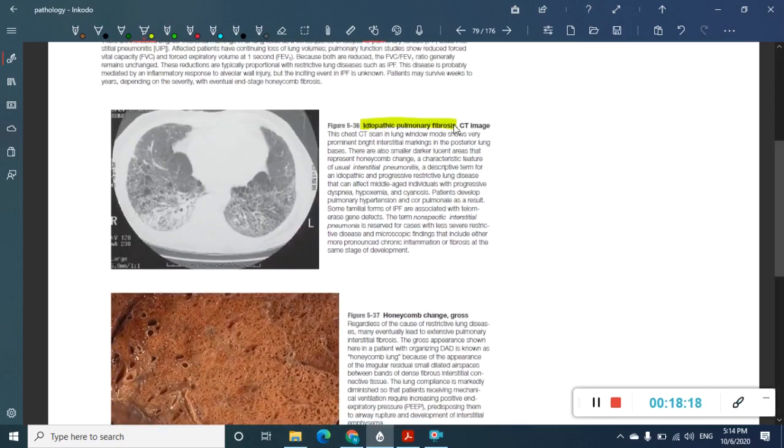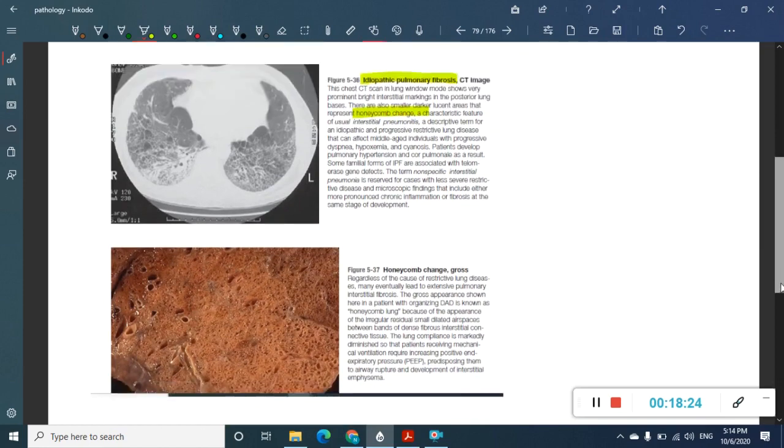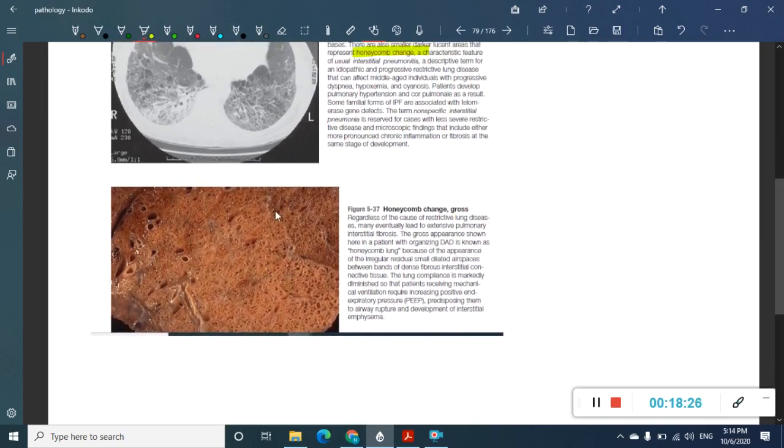I'm just showing you these ground glass opacities, which are seen with a honeycomb pattern. Then see the gross picture of the honeycomb pattern. It is just like a honeycomb with lots of holes in it. So this is honeycomb lung which you are seeing.